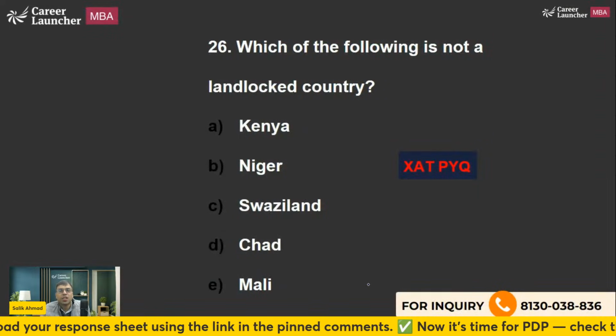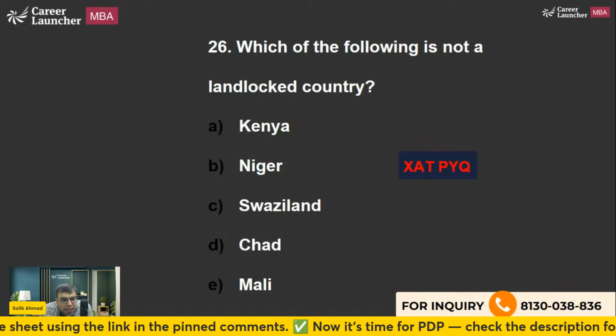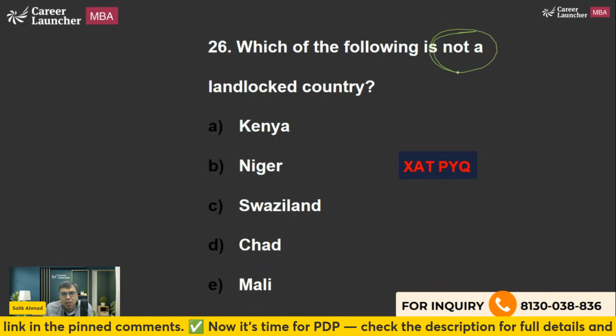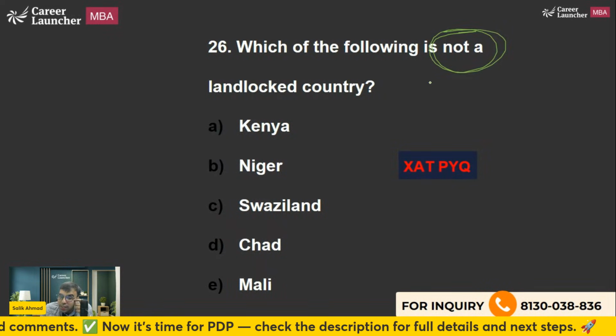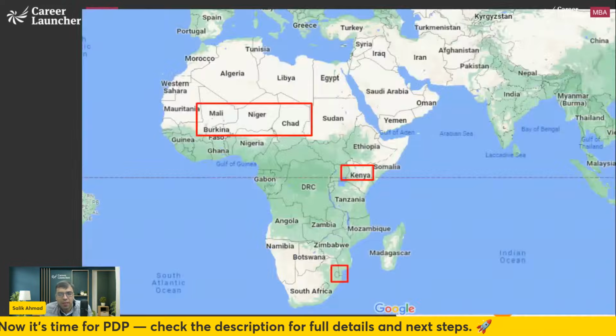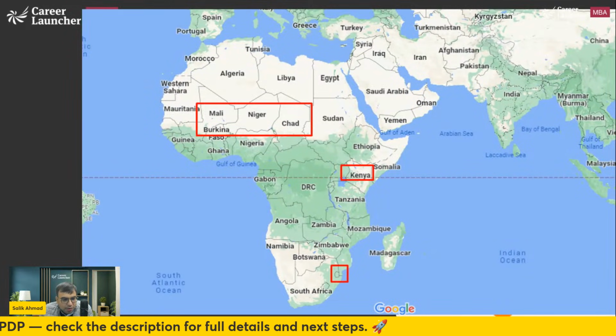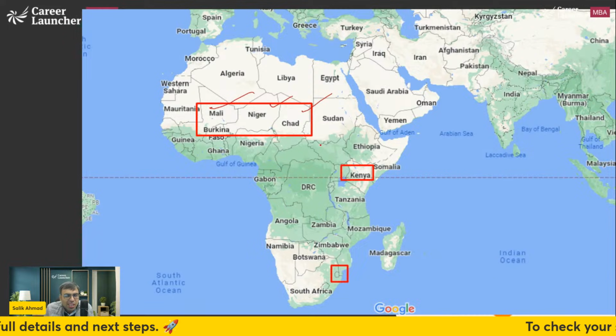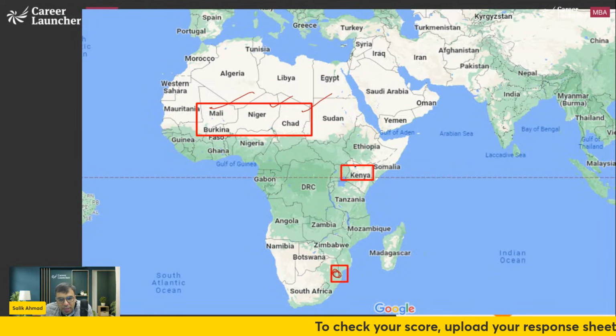The next is, which of the following is not a landlocked country? So it was an interesting question. The answer is Kenya. I'm sure you must be aware. So you can see these are previous year questions. So Mali, Niger, Chad, all are landlocked, means they are not touching the water body. Here is Swaziland. Again, they are not touching the water body, but here is Kenya. This is touching. This is the long coast.